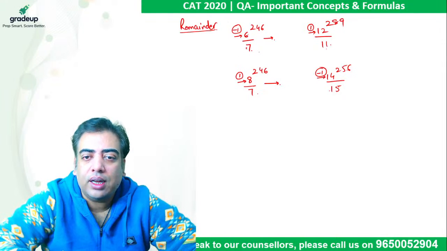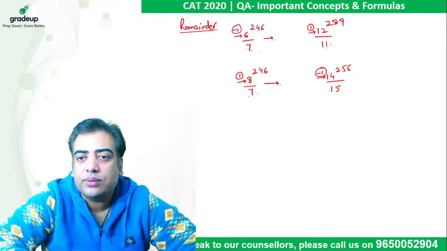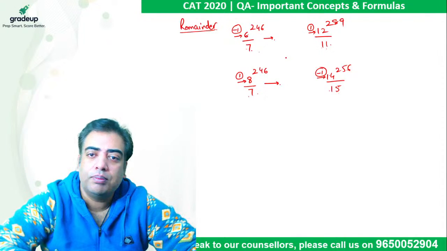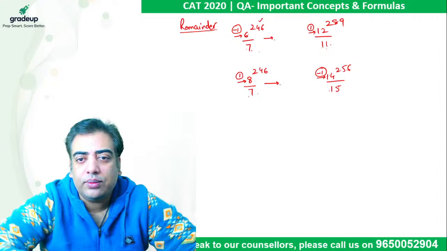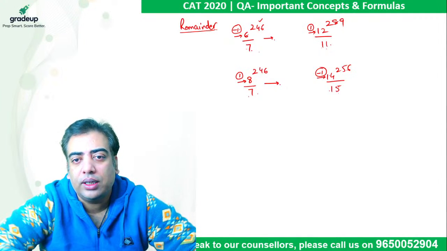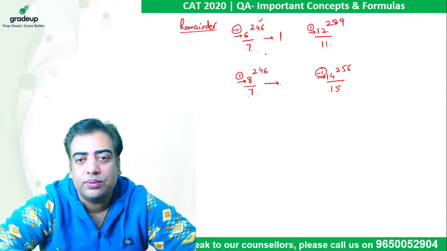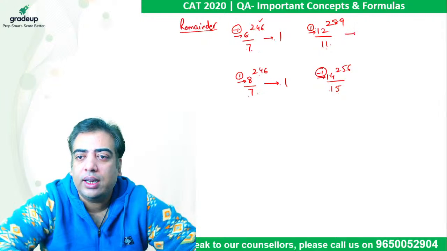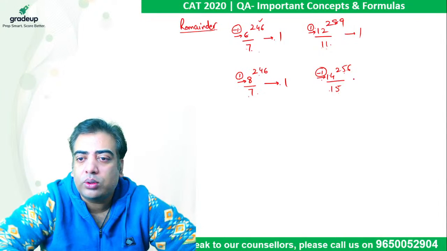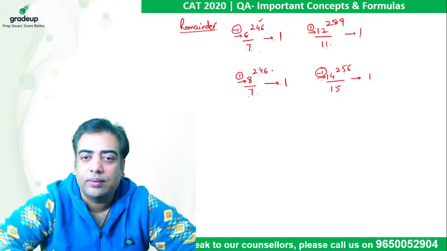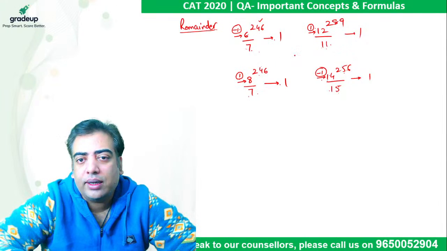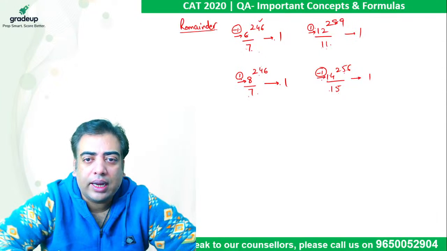6 is 1 less than a multiple of 7, 8 is 1 more than a multiple of 7, 12 is 1 more than a multiple of 11, and for 14 divided by 15, remainder is -1. So if the power is even, the remainder comes out to be -1 raised to power 246, which is 1. 1 raised to power 289 will be 1. -1 raised to power 256 again comes out to be 1. If the power is even, whether the remainder is positive 1 or -1 doesn't make any difference, the answer will be 1.